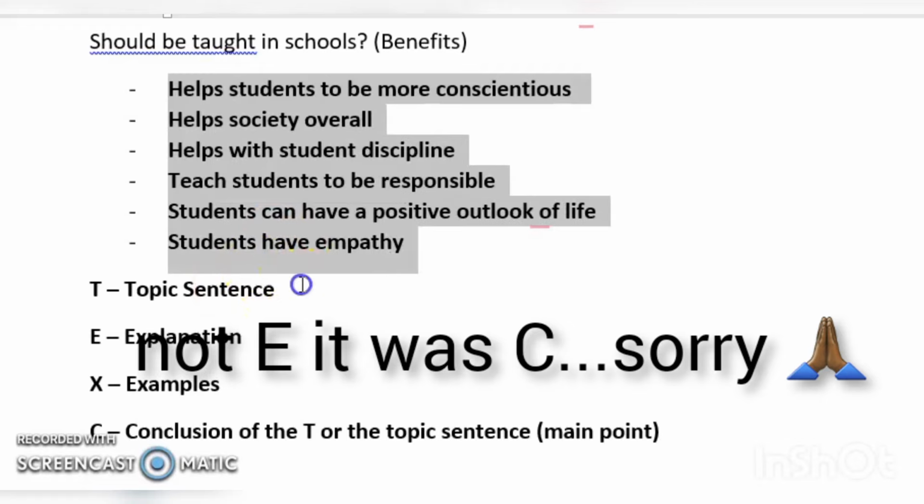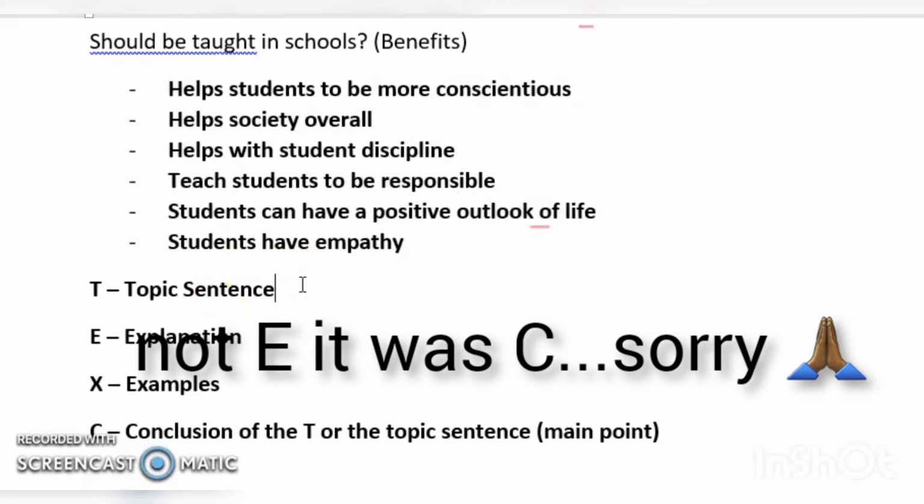So T, your first paragraph can be, to begin with, moral values should be taught in school because it helps students to be more conscientious. Next one, to move on, moral values should be taught in schools because it helps society overall. Moving on, to add on, furthermore, etc. You can use all those connectives that your lovely teacher has been teaching you, to go from one paragraph to another: that helps the student be responsible, students can have a positive outlook of life. So every paragraph can be your topic sentence.